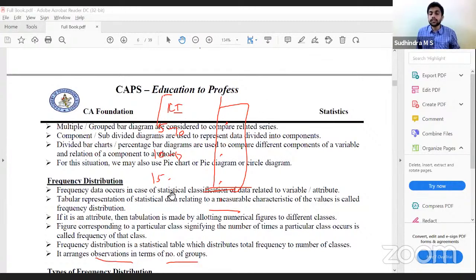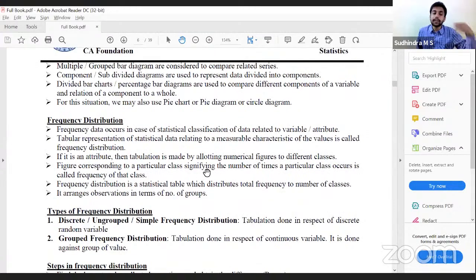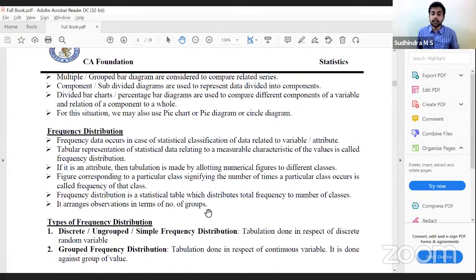There are two types of distributions depending upon the data. We have two types of variables, discrete variable and continuous variable. For a discrete variable, we go with the discrete frequency distribution; for a continuous variable, continuous or grouped frequency distribution. Discrete, ungrouped or simple frequency is tabulation done in respect of a discrete random variable. Group frequency distribution is tabulation done in respect of a continuous variable, against groups of values.